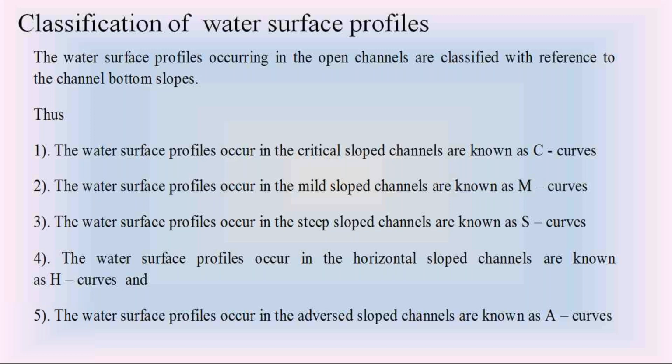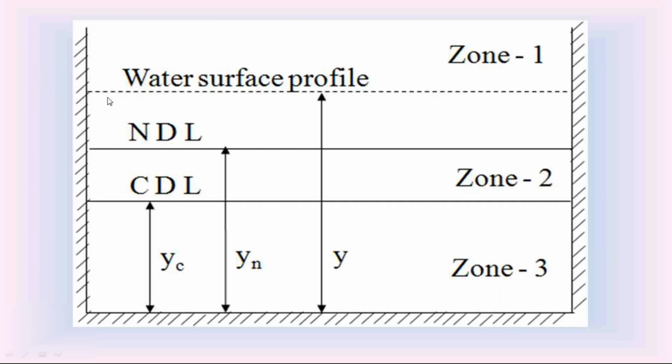If the water surface profile is in a critical slope channel, it is called a C curve. So this is the gradually varied water surface profile of depth y. If it is in a critical slope channel, this is called a C curve.